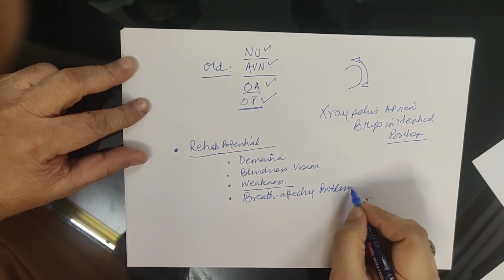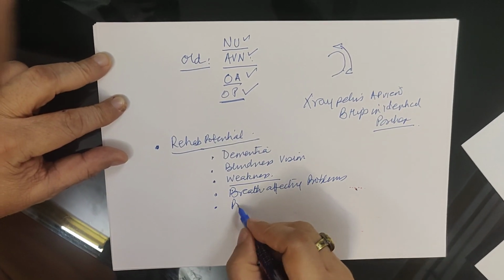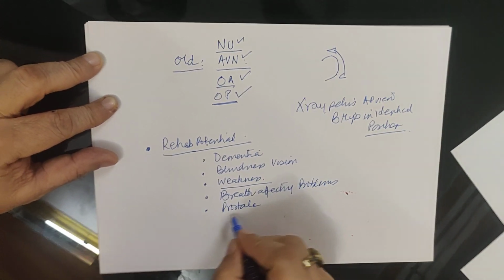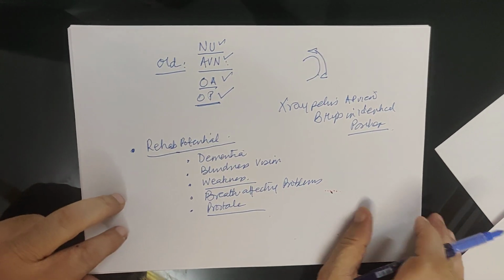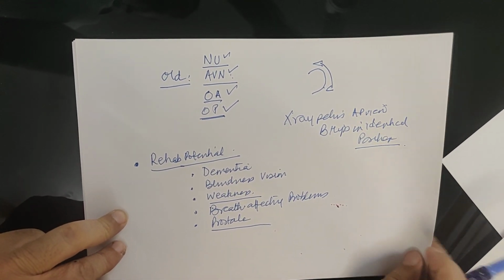And one important thing that you must look for is the prostate. So these are the things that will decrease the rehabilitation potential of the patient.